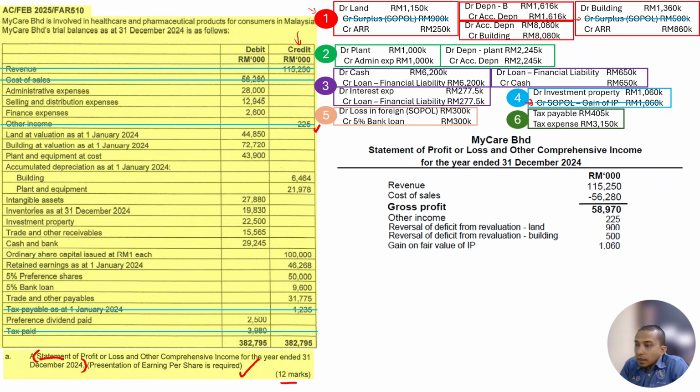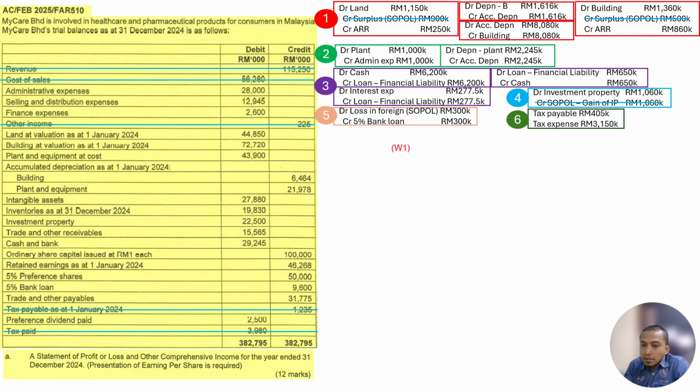Next, I proceed with the expenses. Now, for expenses we have admin, selling, and finance expenses. But because this one is a lot, I decide to do a working. In fact, in the final exam, you need to do working for these three. At least for these three, you need to do working. No choice. So we proceed to the next. This is the working: admin, selling and distribution, and finance.